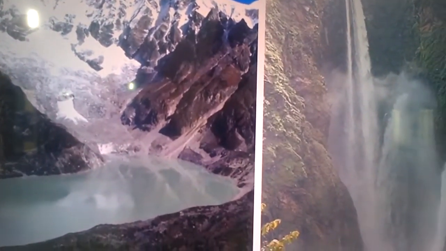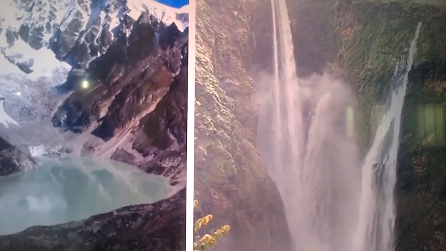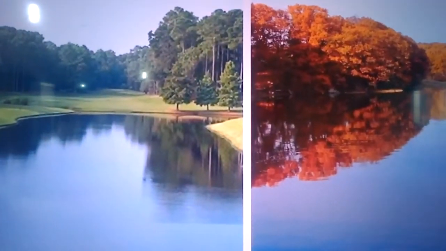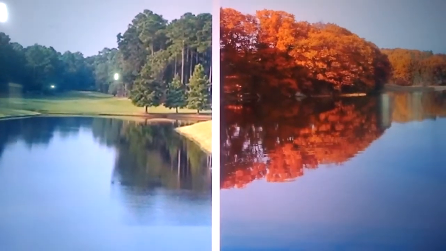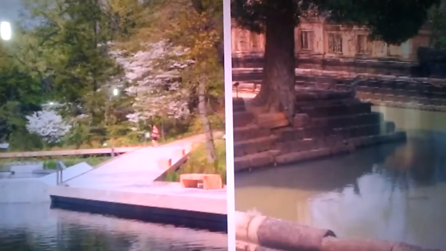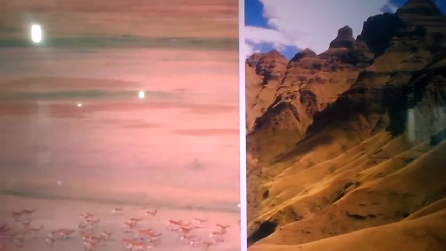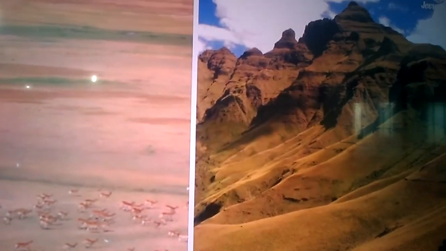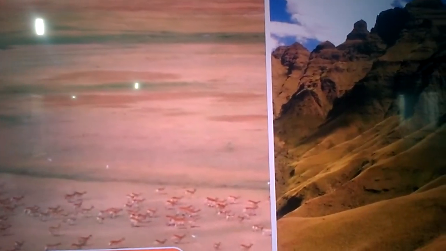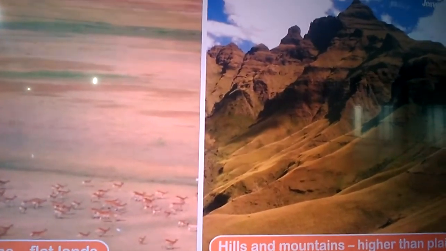See the mountains, hills. This is fresh water. These all are water bodies. These water bodies are found in nature. See, these are lakes and ponds. Plains, see, plains, flat lands where we are living.